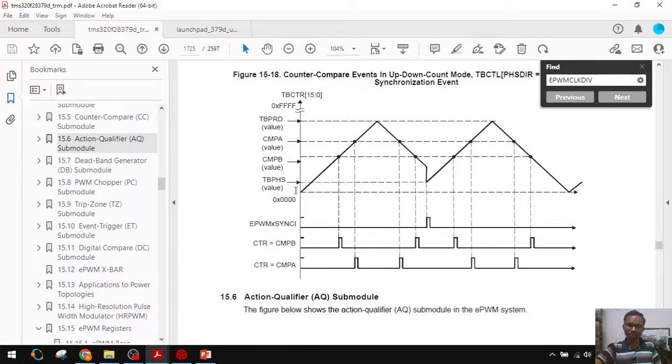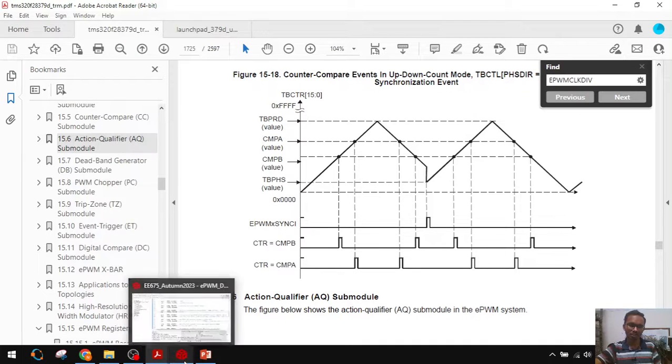Suppose during the up count we want to generate PWM, we want to reset at compare A, and while down counting at compare A we have to set. Then we will get a gate pulse like this: high, low, and here again high. For that, during the up direction we have to reset, during the counting down direction we have to set.